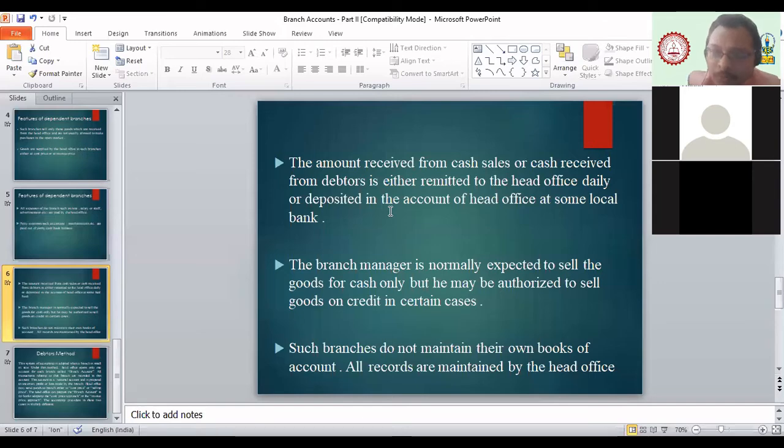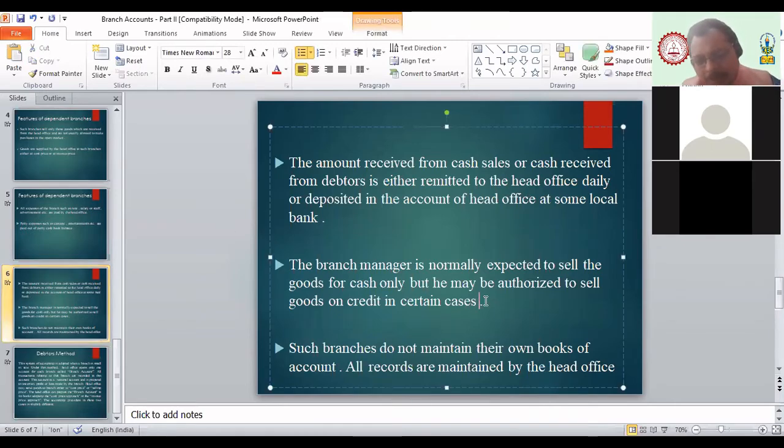In whose account are they going to deposit? Head office account. They have the common account number. Now you can deposit money from anywhere in the country. Yes or no? You are aware of this now? Yes, sir. That is the simple thing now. If you have an account in any of the branches throughout the country, you just need to know the account number and IFSC code. You can simply deposit the amount in any of the local branches of that particular bank.